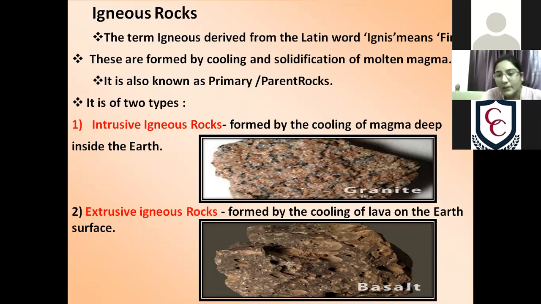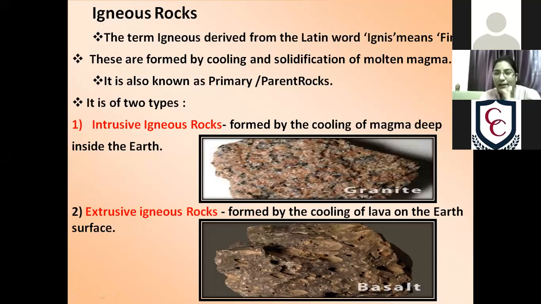So you can see in the picture that the rocks formed on the surface of the earth are of fine grain. This is the picture. And the rocks formed inside the earth are of larger grains. You can see in the picture how these are forming. The fine grains are here, and here are the larger grains.